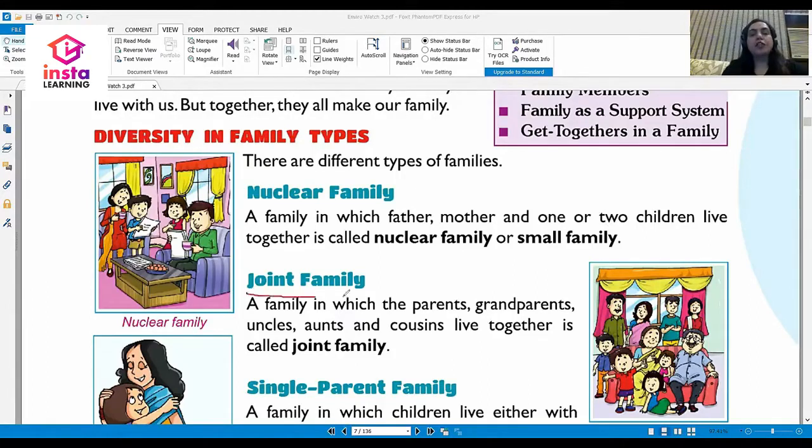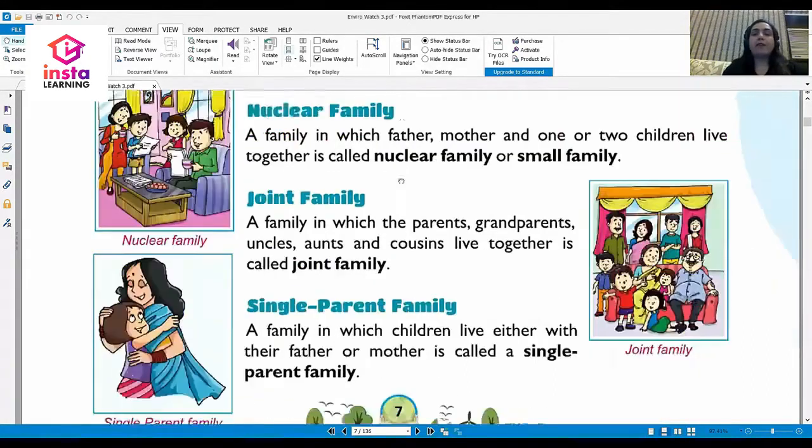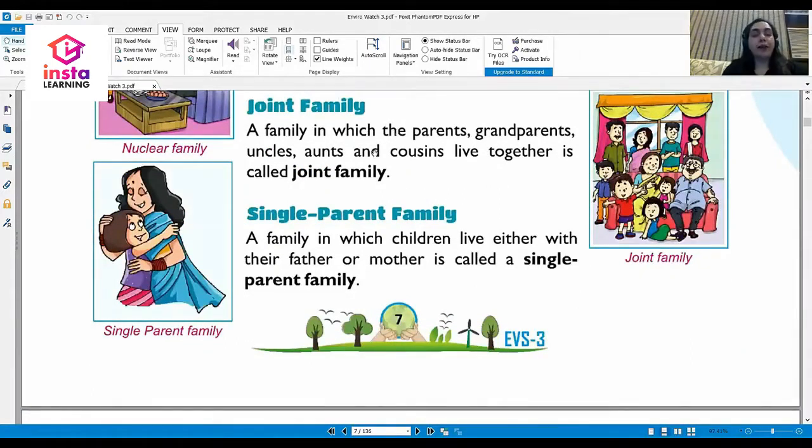Next comes the joint family. Now, the joint family is a bigger family. It is a family in which parents, grandparents, uncles, aunts, cousins, everybody lives together in a huge family. That is called a joint family. Then there is another type of a family, and that is single parent family. A single parent family is a family in which children live together either with father or with mother. So there is always only one parent that they live with.